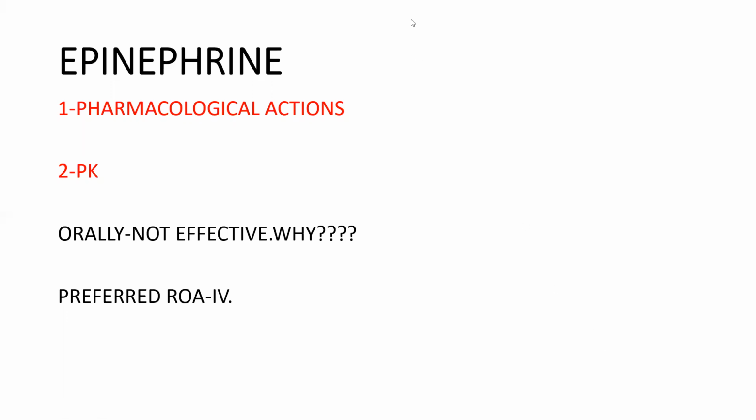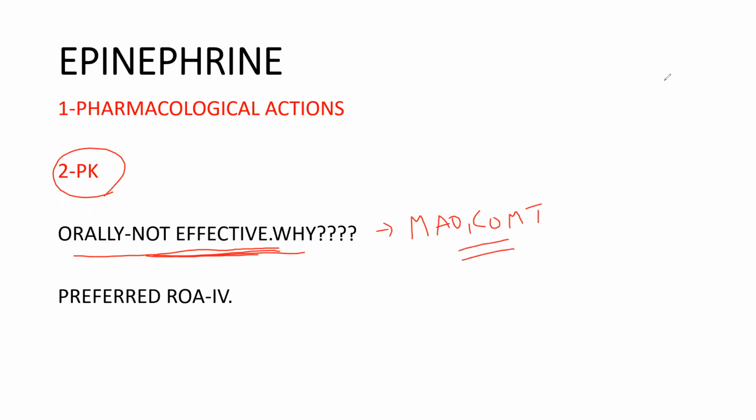You can write all the pharmacological actions. And coming to pharmacokinetics, orally it is not at all effective. Why is it orally not effective? It undergoes metabolism with the help of monoamine oxidase and catechol-O-methyl transferase. So that's why it is not effective. So that is a preferred route of administration. So how will we give this epinephrine? Via IV. So this is the thing with epinephrine.